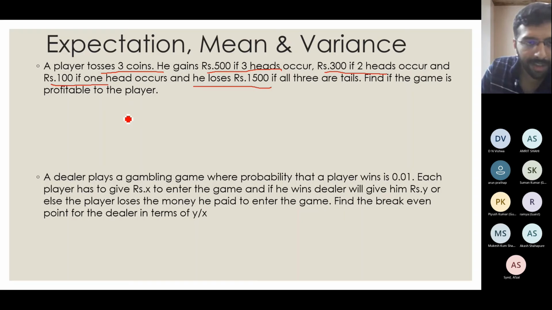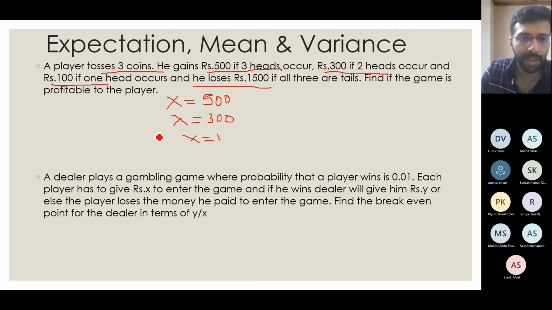Here we can just write similar to the previous case. Suppose x is the amount he wins. I will write the probability that x equals 500, then the probability that x equals 300, the probability that x equals 100, and the probability that x equals minus 1500.